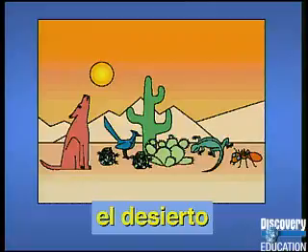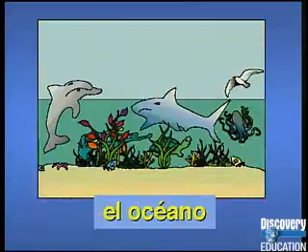Es el desierto. El desierto. Repitan todos. Now that one's pretty easy because it's another cognate, right? Yeah, for the desert. We looked at this one. El océano. Repitan todos. El océano. And you see that accent there. That means we stress that one, right? Again, it's a cognate. Boy, there are a lot of things living in there, too.